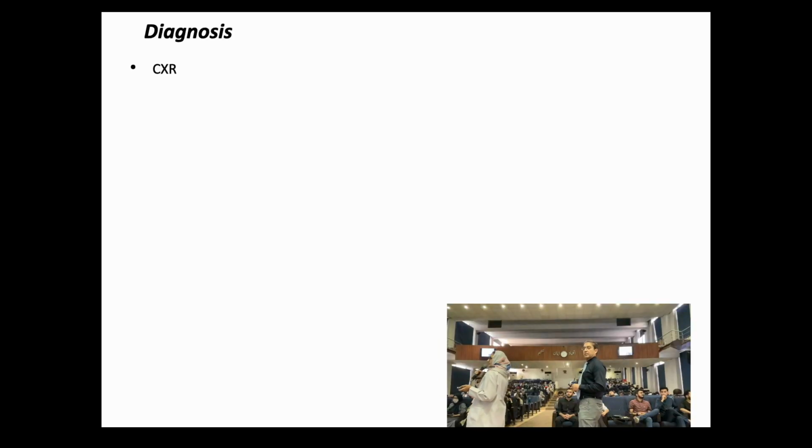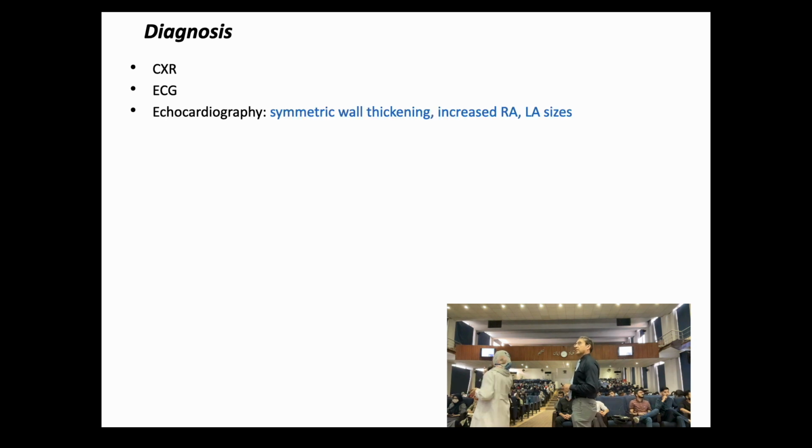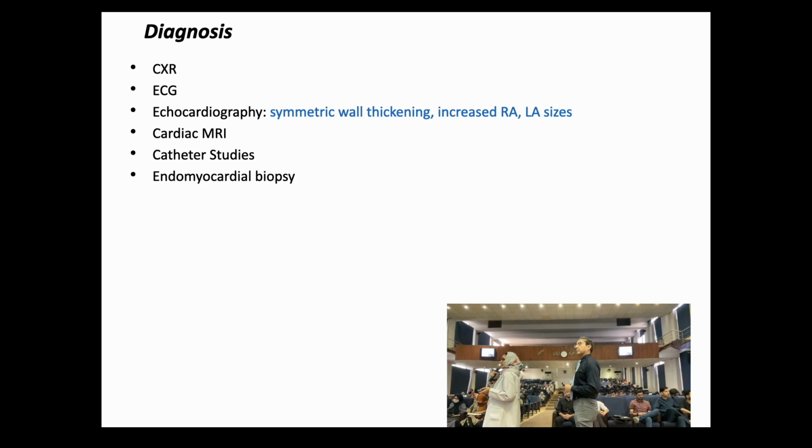The diagnosis. There is use of a chest X-ray, ECG and echo. What will an echo show? An echo will show biatrial enlargement. Here the ventricles are not enlarged, there will be bilateral atrial enlargement. Symmetric wall thickening. You can go for an MRI, and catheter studies only when we want to see if there is a problem with the pulmonary arteries and around.